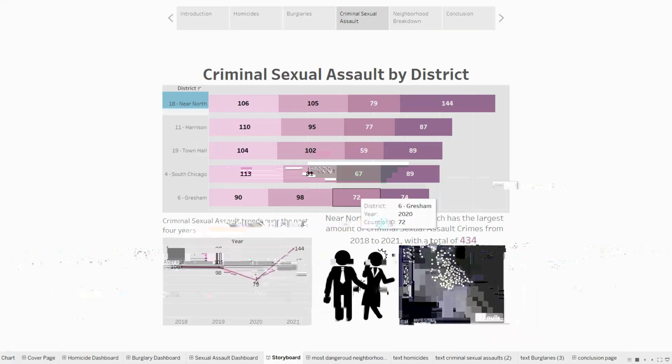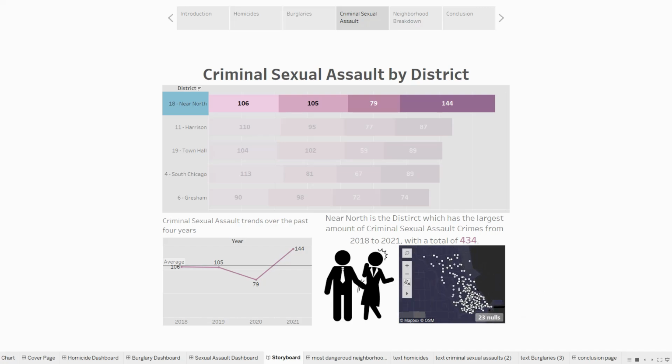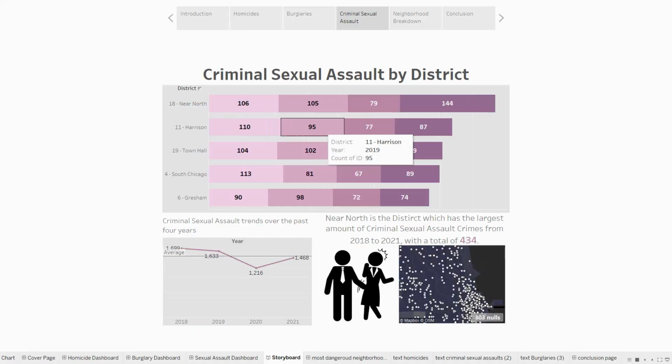So this is Navy Pier down here, and the Loop is actually right here. So you've got Mag Mile, the Near North Side, and all up here. This is all a higher income area, which we'll touch on in the next one. But it was kind of surprising for me to find out this information through researching the data and creating these dashboards.